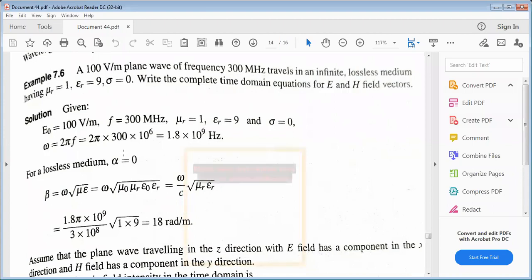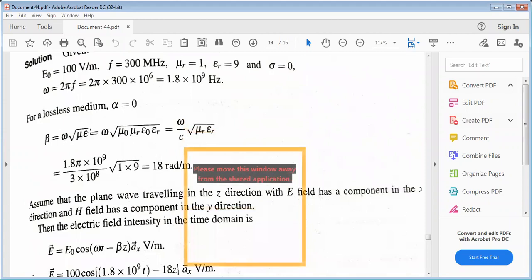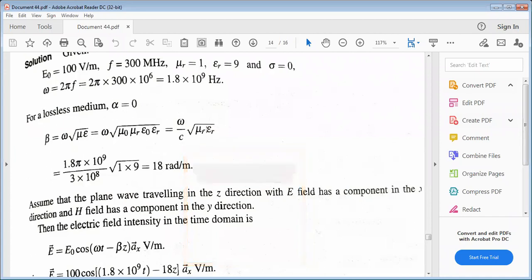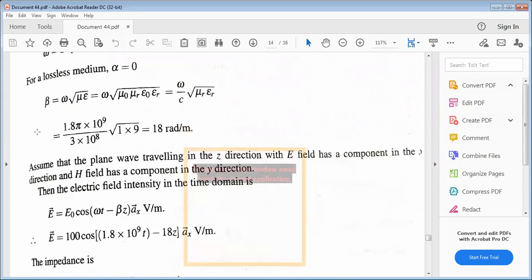The medium is said to be lossless. That's why alpha equal to 0. So beta equal to omega into square root of mu epsilon. This is the lossless medium, right? That's why beta value is omega into square root of mu naught mu r epsilon naught epsilon r. Square root of mu naught into epsilon naught is 1 by v, free space velocity. So omega by c, where 3 into 10 power 8 is constant, into square root of mu r into epsilon r. When we substitute, it gives us 18 radian per meter.